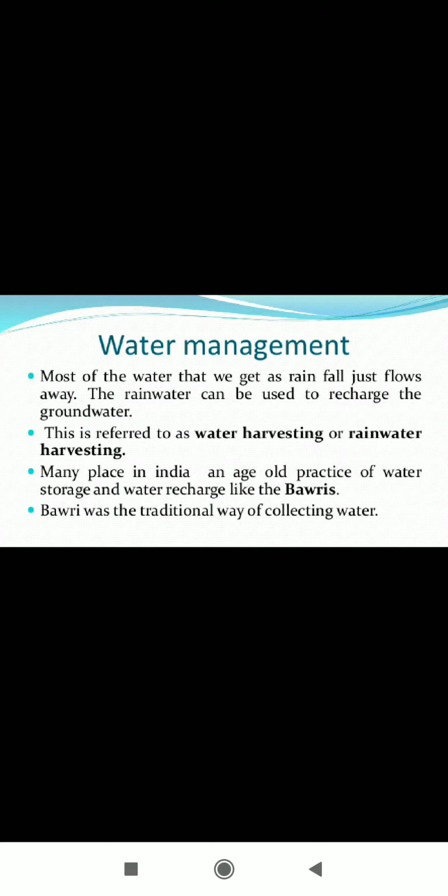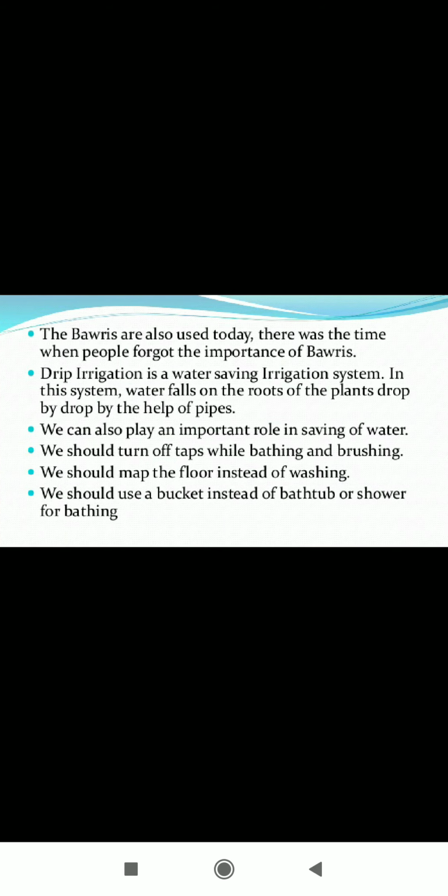In many places in India there is an age old practice of water storage and water recharge like the Bawris. Now what is the Bawri? Bawri was the traditional way of collecting water. From the exam point of view, a question can come, what is the meaning of Bawri? Bawris were used to collect water coming through rain in the form of precipitation. The Bawris are also used today. There was a time when people forgot the importance of Bawris.